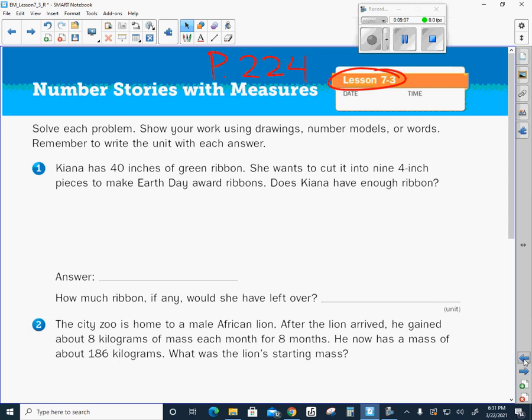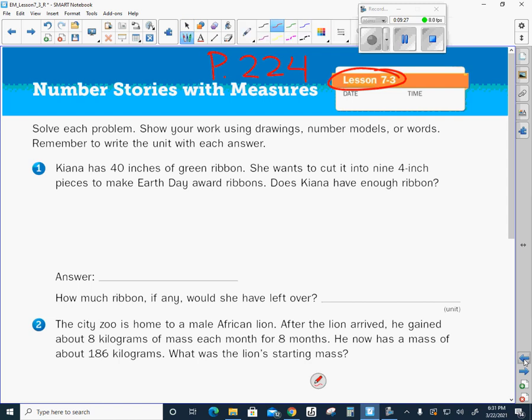It says that Kiana has 40 inches of green ribbon. She wants to cut it into 9 4-inch pieces to make Earth Day award ribbons. Does Kiana have enough ribbon? Now, if you know me very well, you know that when I have word problems, I draw a picture.